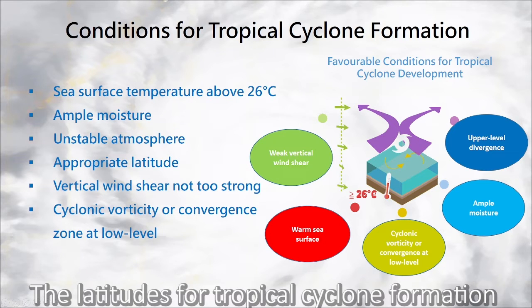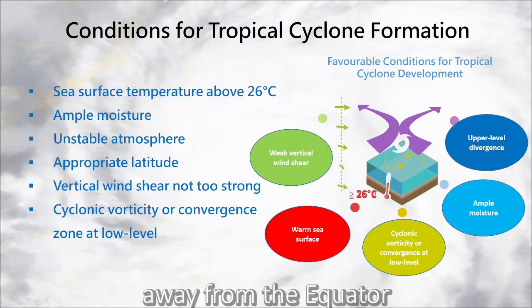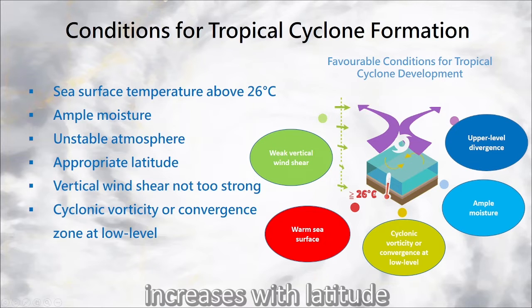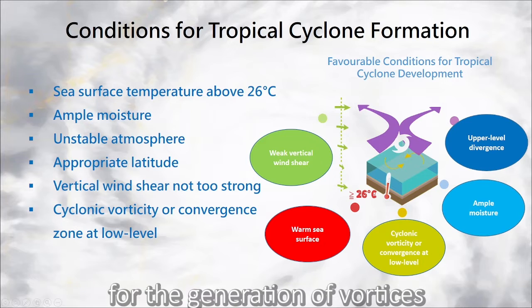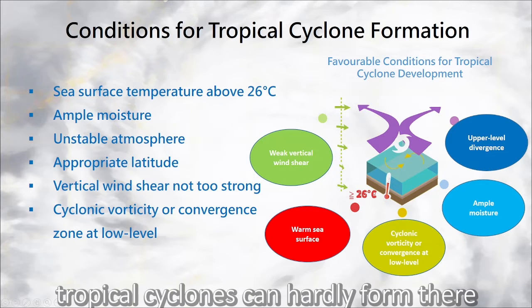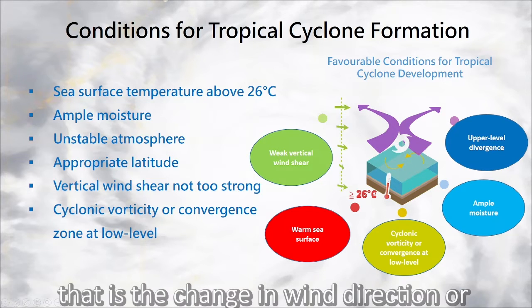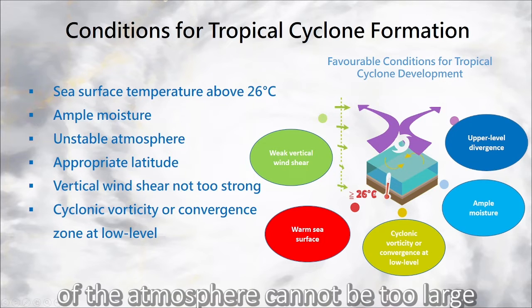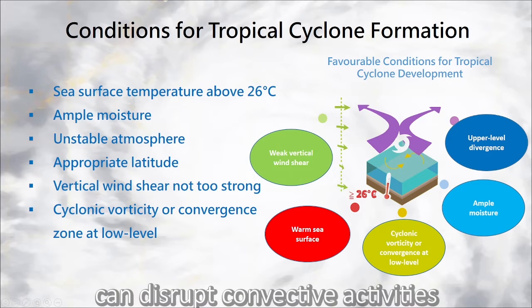The latitudes for tropical cyclone formation in general need to be 5 degrees or above away from the equator. The Coriolis force due to the Earth's rotation increases with latitude. As the Coriolis force near the equator is too small for the generation of vortices, tropical cyclones can hardly form there. Fifth, the vertical wind shear, that is, the change in wind direction or speed between the lower and upper levels of the atmosphere, cannot be too large, because strong vertical wind shear can disrupt convective activities.